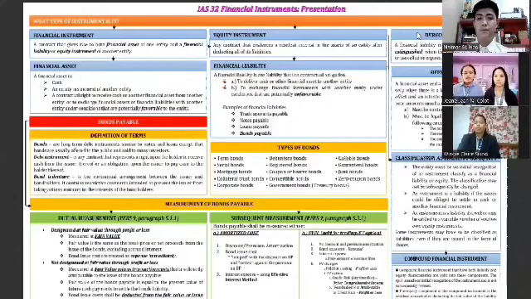And the last is the financial liability. It refers to any liability that is a contractual obligation, either to deliver cash or another financial asset to another entity, or to exchange financial instruments with another entity under conditions that are potentially unfavorable. The next one is bonds payable, definition of terms.